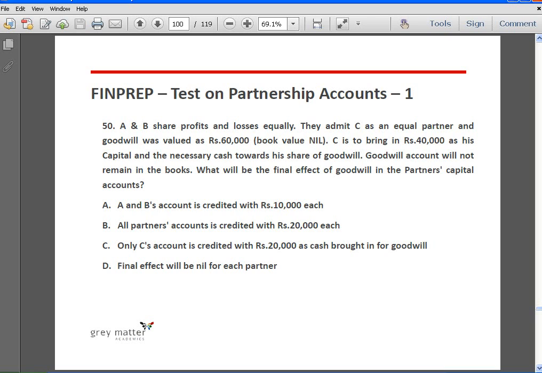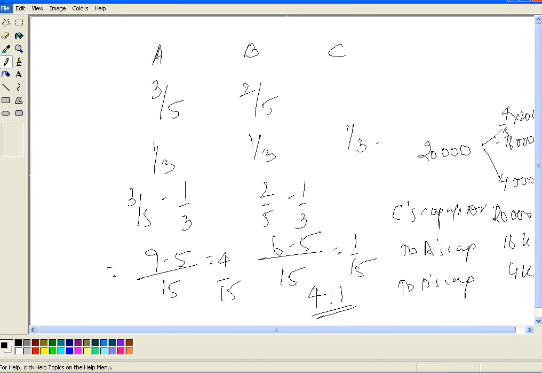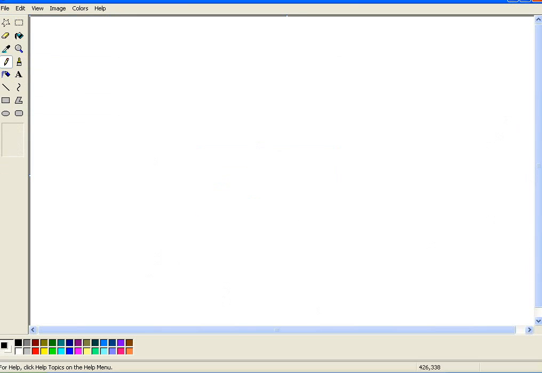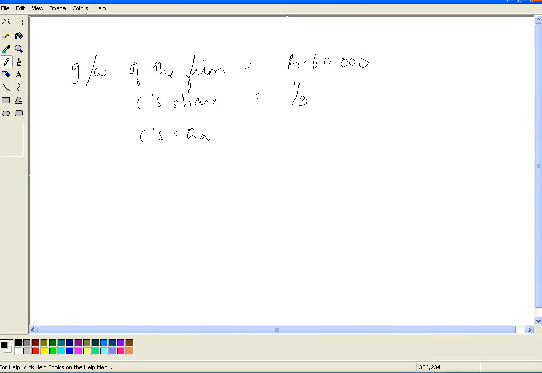Okay, so C's share of goodwill, the value of goodwill of the firm is 60,000 rupees. C's share in the firm is 1/3, which means C's share of goodwill is rupees 20,000.